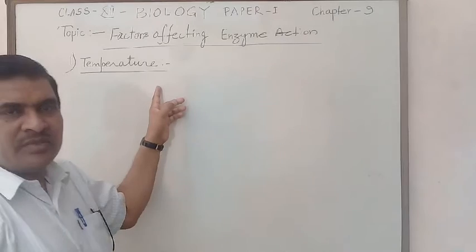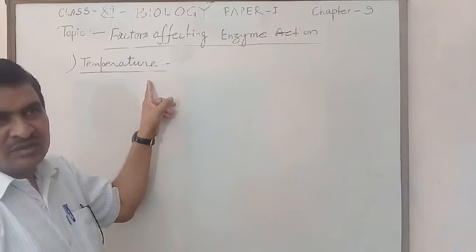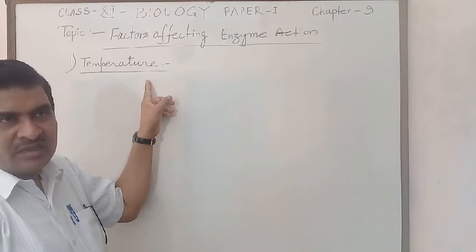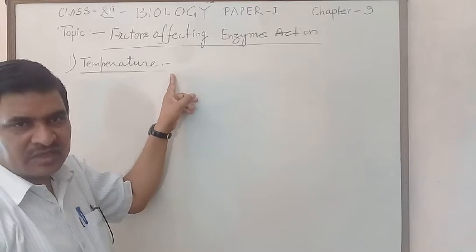Enzymes are very sensitive to temperature for their activity. Temperature affects the enzyme action very much.